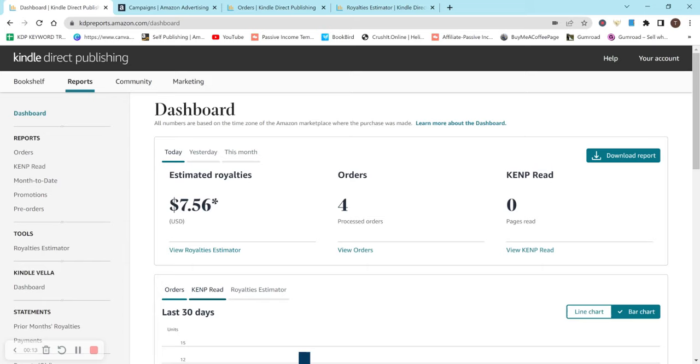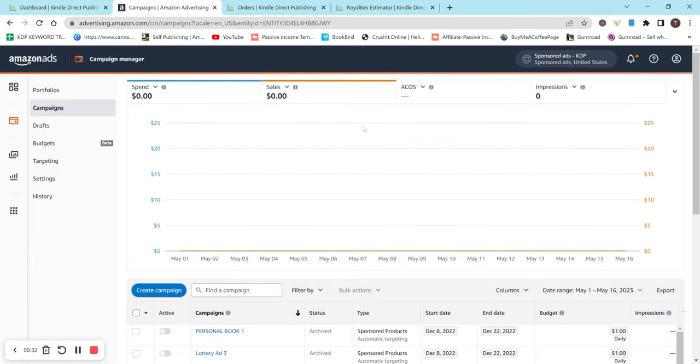This is going to be my mid-May income report for Amazon KDP. So currently this is my dashboard. This is what I actually have made so far for today. Today is May 18th, 2023. I've sold 4 units so far today and made estimated royalties of $7.56. That might still change and that's perfectly fine.